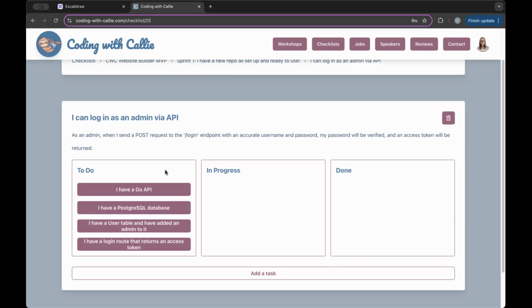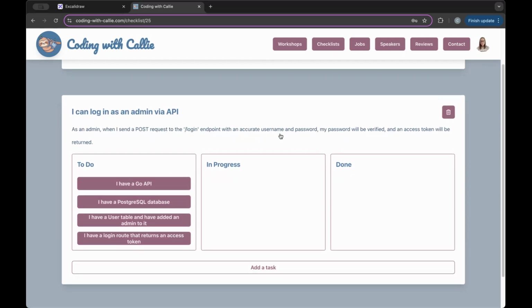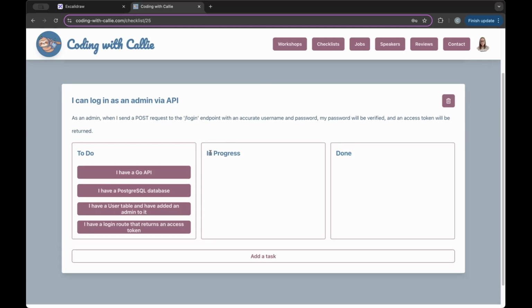So I want to be able to post to the login endpoint with an accurate username and password, and then my password will be verified and an access token will be returned. We'll then manually have to save that access token as a cookie. All right. Now, in order to get this done, I need to have my Go API. I need to have a PostgreSQL database. They need to be connected. I need to have a user table and have manually added my admin, Callie Stoscup, to it. And I need that login route that calls the login service function that returns the access token. So this is going to be one of my main chunks of work that I need to do.